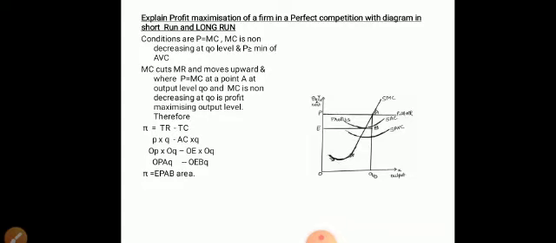First condition is price has to be equal to marginal cost. Second condition, MC is non-decreasing at Q0 level, and price has to be greater than or equal to minimum of AVC. Same explanation, only a bit of difference in the diagram.